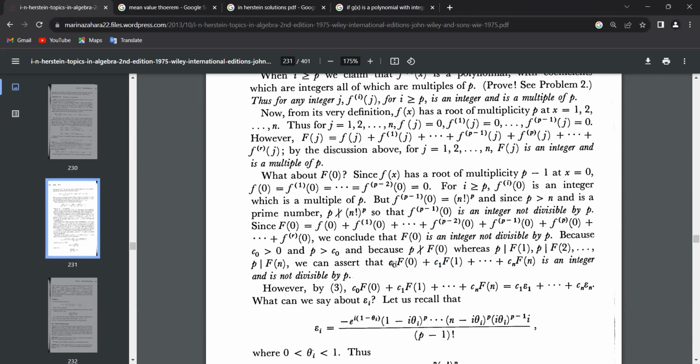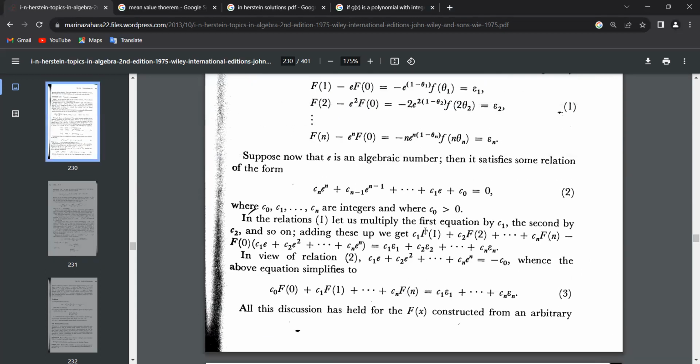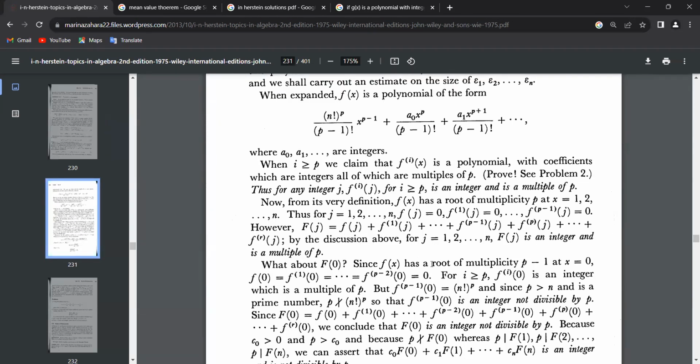Since p is greater than c naught, p definitely cannot divide this, but it divides everything else from the discussion before. These c's are the coefficients from the polynomial of e.